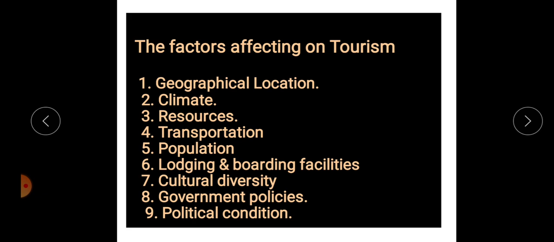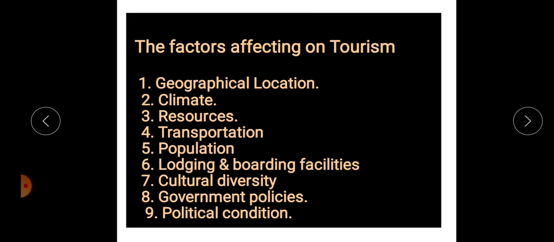If a region has an oceanic location, a coastal area, beaches, or a location like a hill station, hilly areas, like Kulu, Manali, Simla, then Matheran, Bhimashankar, Mahabaleshwar, such regions are also developed as tourist places. So the geographical location is supportive for the development of that place as a tourist center.